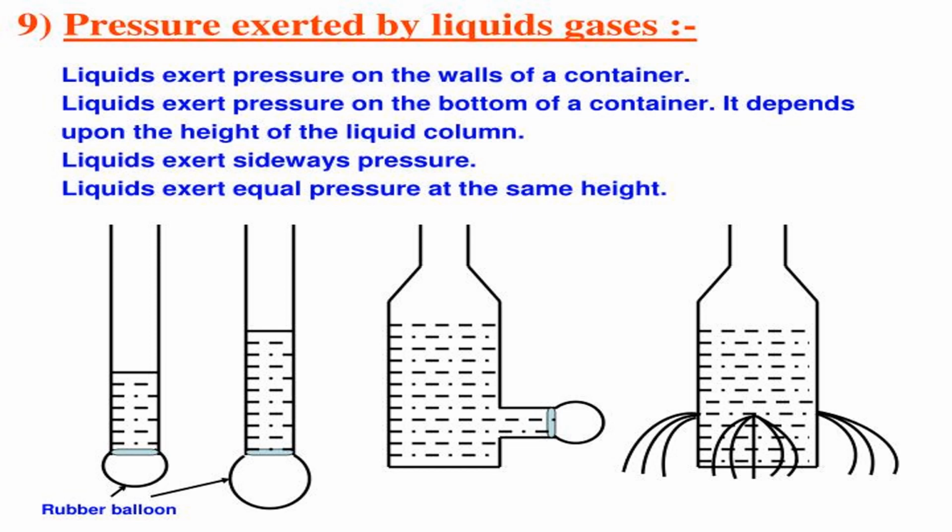Because the molecules in the liquid move and collide with each other, they exert pressure in the base and also in the side walls.